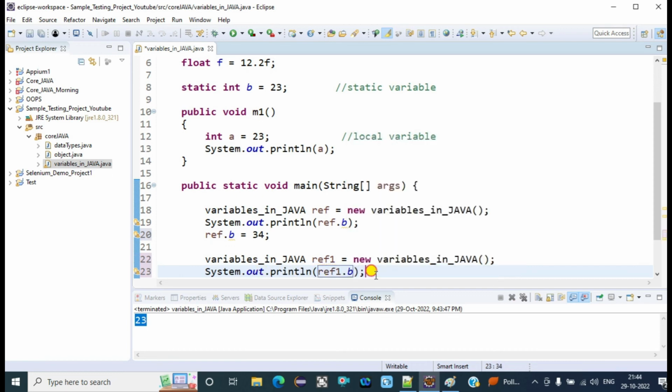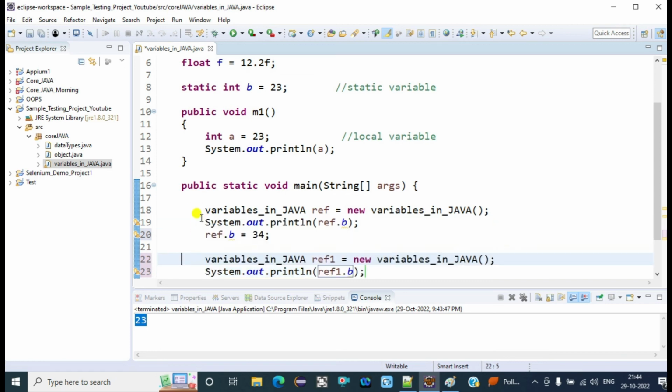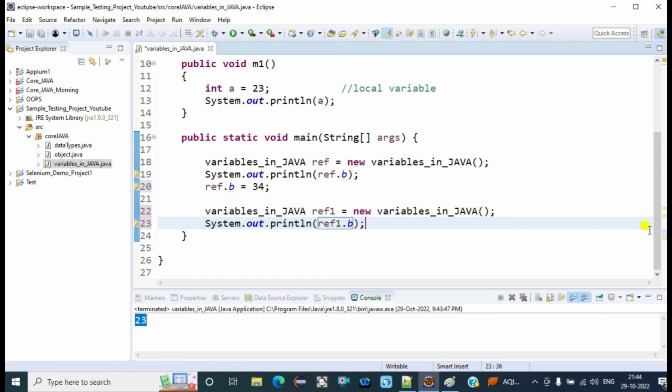And suppose after creating the new object we are calling ref1.b from here. What will happen? In the previous instance-variable example, the changes of one object were not reflected to another, but this variable b is a static variable. So whenever we update the value of b, it will get updated for all the instances present inside the class.